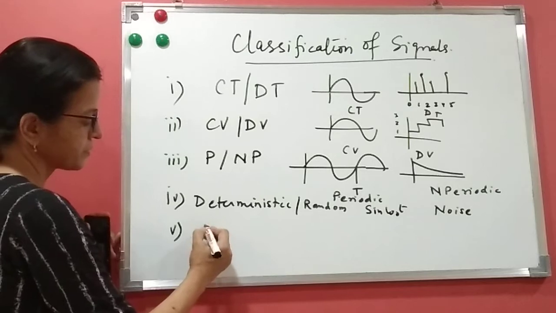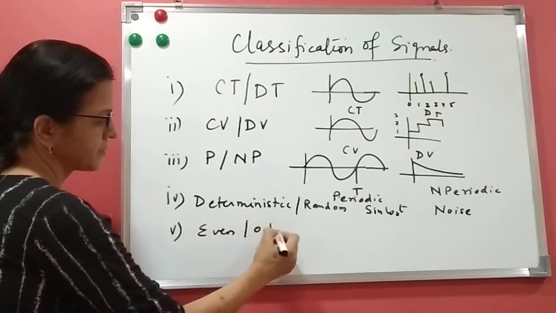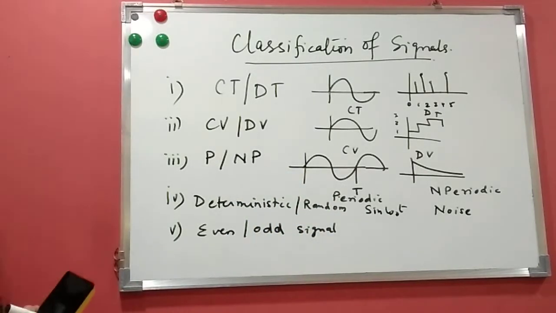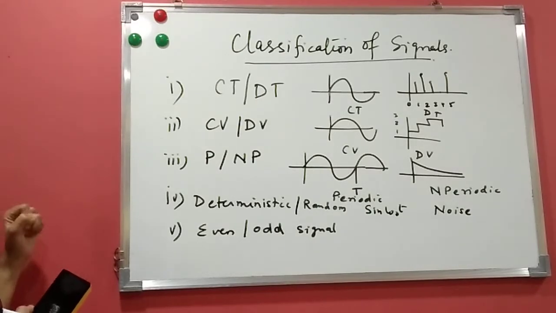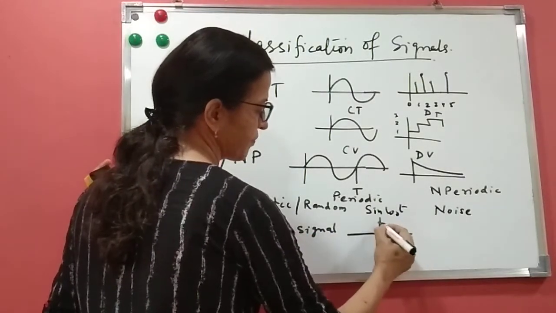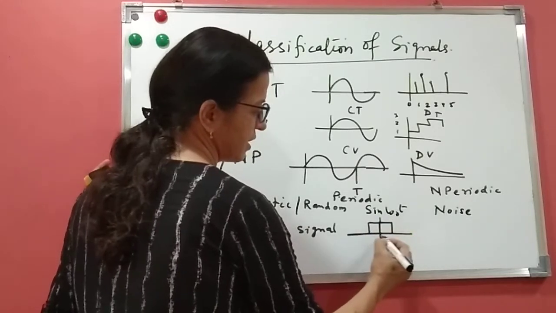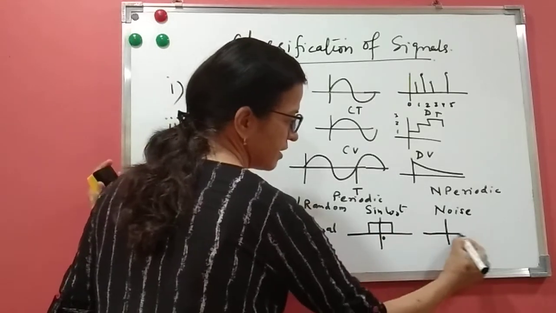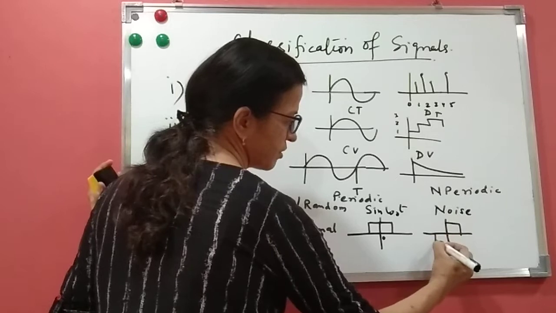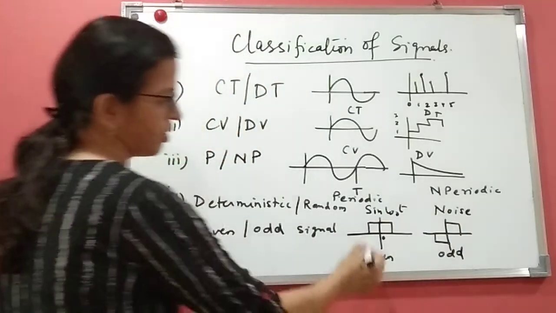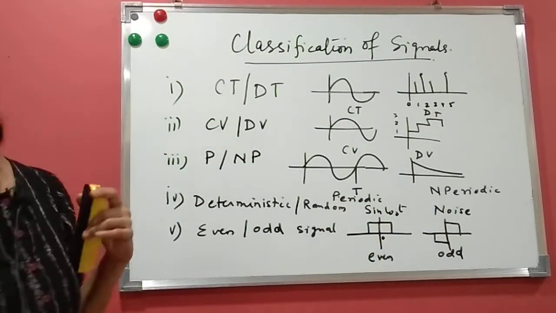Fifth one is even and odd signal. So what is an even signal? Even signal is a signal which is symmetric about the y-axis. An odd signal is a signal which is anti-symmetric about the y-axis. For example, if I give you this, I can say that this is an even signal because the value is the same in the positive and negative side. And for odd signal, its value is opposite to that of the negative side. This is an odd signal and this is an even signal. Right? So this is even and odd.